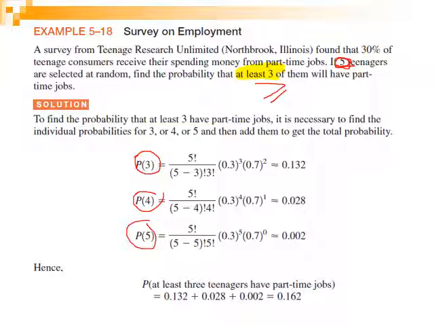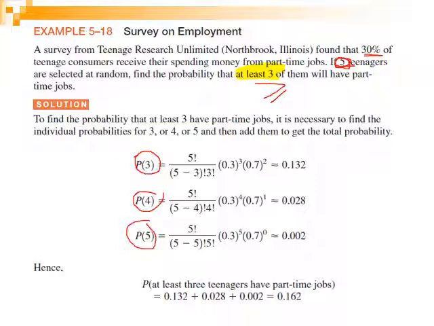The value for the success, or the proportion of people who have part-time jobs, remains the same in the 3 cases, because p is equal to 30%, 0.3.